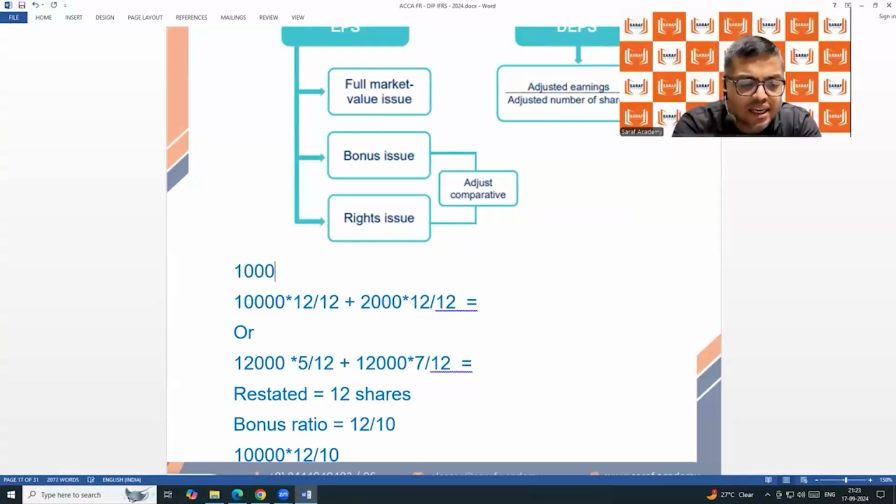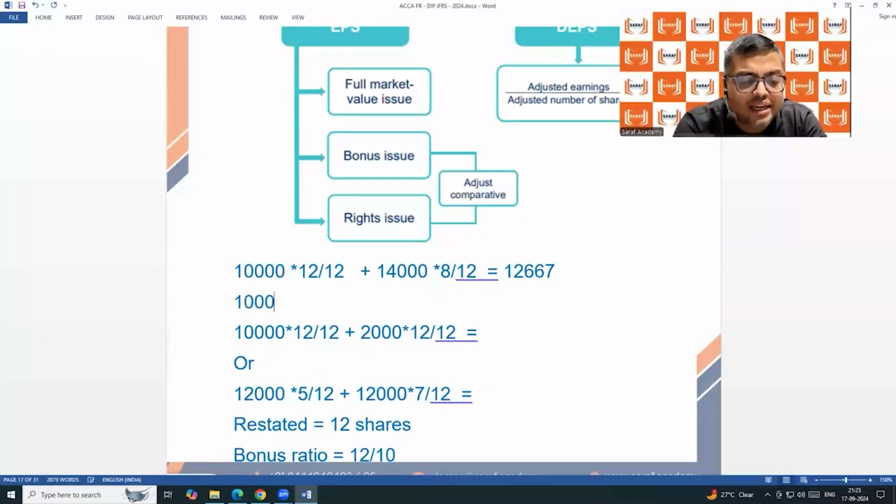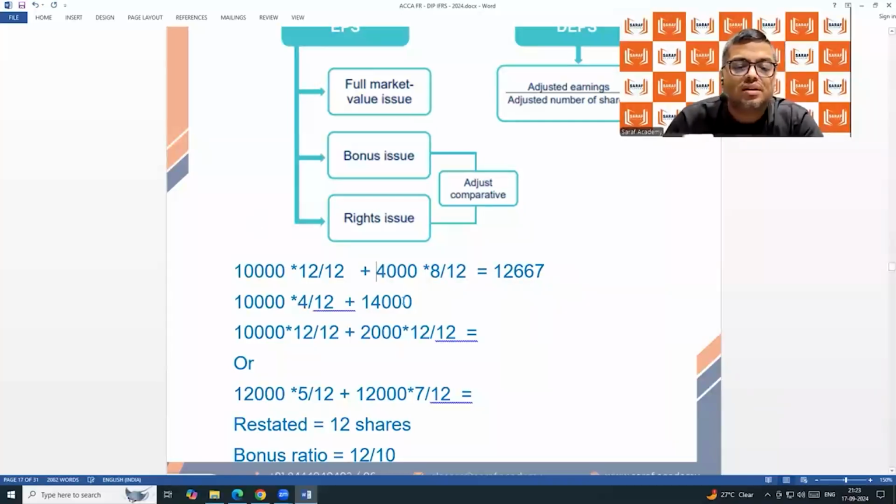Just for the time being, I said 10,000 into 12 by 12 plus 14,000 into 8 by 12. So this is coming 12,667. Or I am saying 10,000 into 4 by 12 plus 14,000 into 8 by 12.